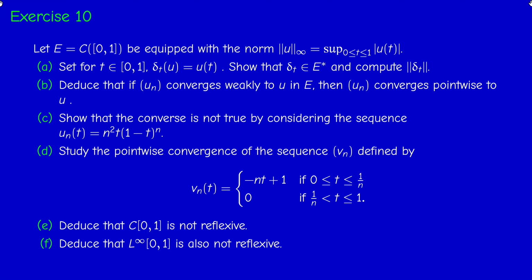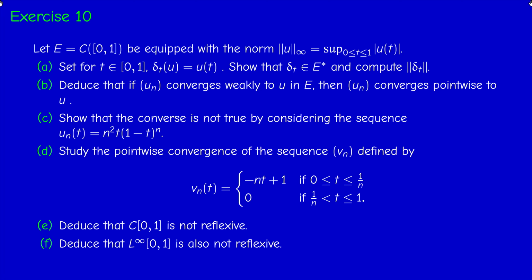So the first question, we consider the Dirac operator, delta t, which is an evaluation map, basically. Given a number t between 0 and 1, delta sub t associates to each element u, to each continuous function from 0, 1, its value at t. So it's just a real number. I have to show that for each t, delta t is in the dual, and we have to compute the norm. So this is easy.